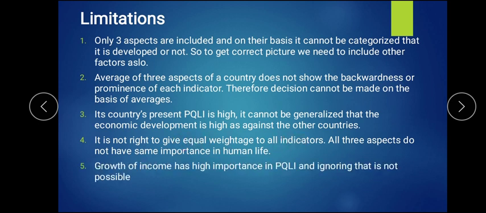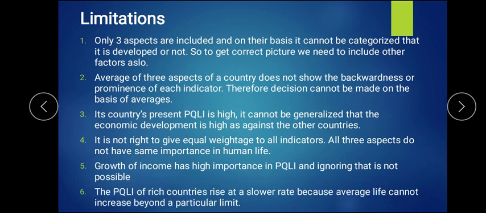Then after, suppose the growth rate is very high in PQLI, it is also ignoring some of the important factors which could be added in this particular thing. So if a country is growing and has a good PQLI, you find that still there are certain factors which are being ignored. And lastly, you find that the PQLI of rich countries like the USA may be at a lower rate, because average life cannot increase beyond a particular limit.